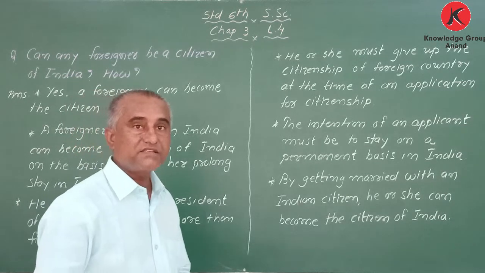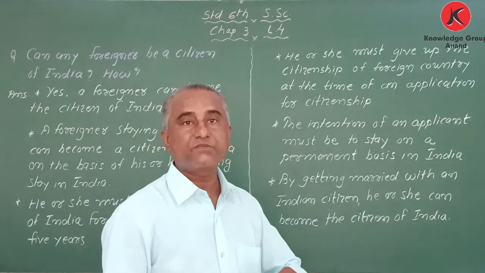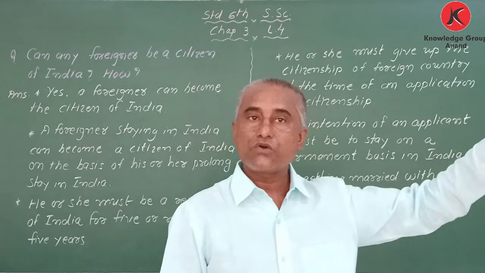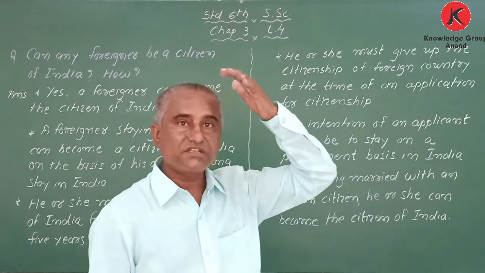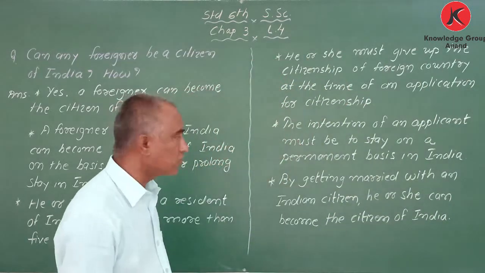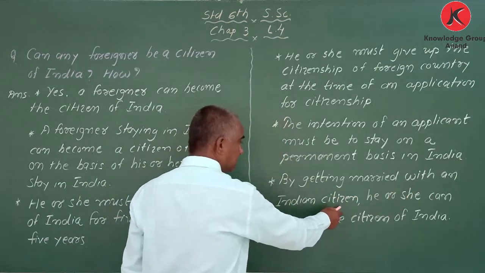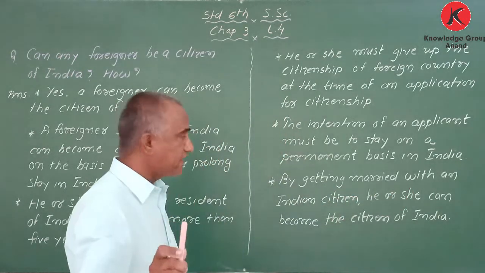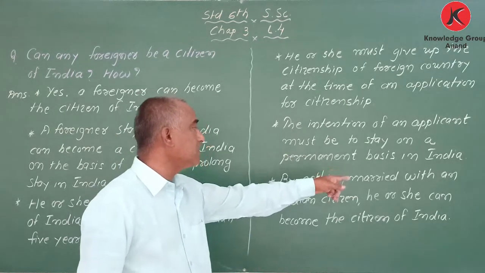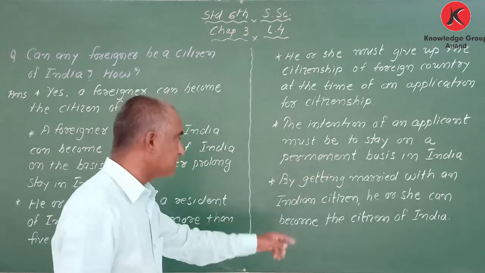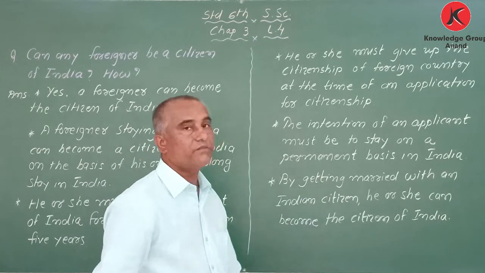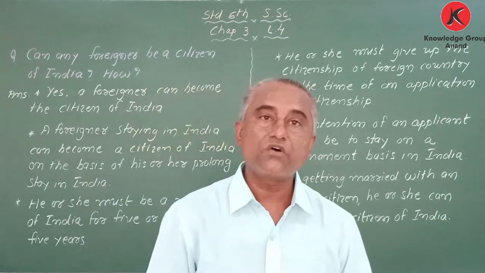Okay, as an Indian person gets married with a foreigner, automatically he or she gets the citizenship. Same way here also, by getting married with an Indian citizen, he or she can become the citizen of India.